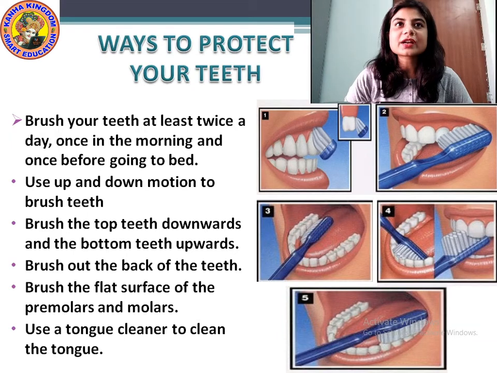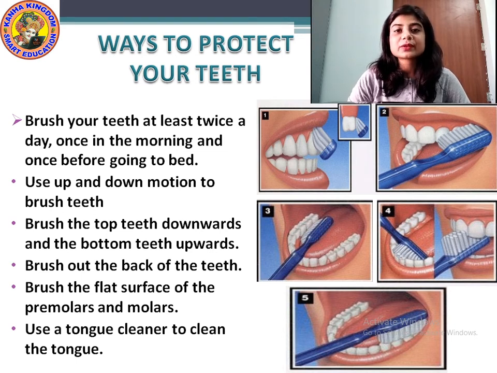Then students, what are the ways to protect your teeth? What are the different ways to protect your teeth? See, it is written: brush your teeth at least twice a day, once in the morning and once before going to bed. You must always brush your teeth in the morning and before going to bed, after having your dinner and early in the morning when you wake up. Okay? Use an up and down motion to brush your teeth.